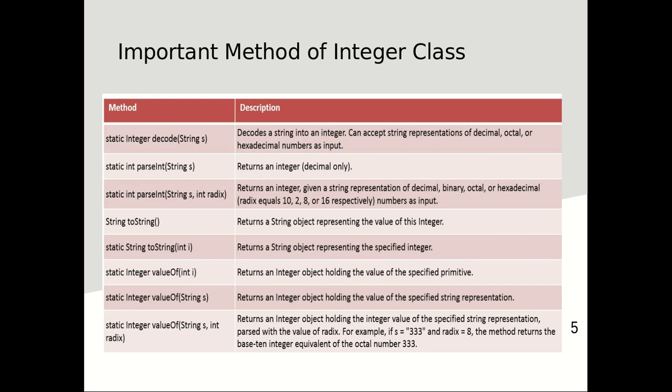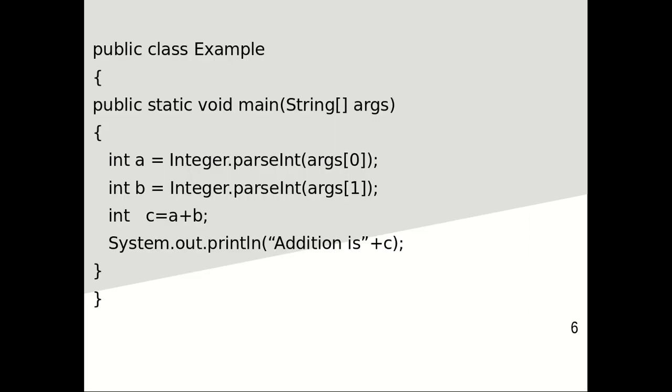valueOf with a string and an integer radix is the last method. It will convert the integer string value into the Integer wrapper class value. So these are the important methods. And here we take an example for converting our string array type arguments into the integer data type. We call the method Integer.parseInt and pass the command line argument args[0]. It will convert our string to the integer value.